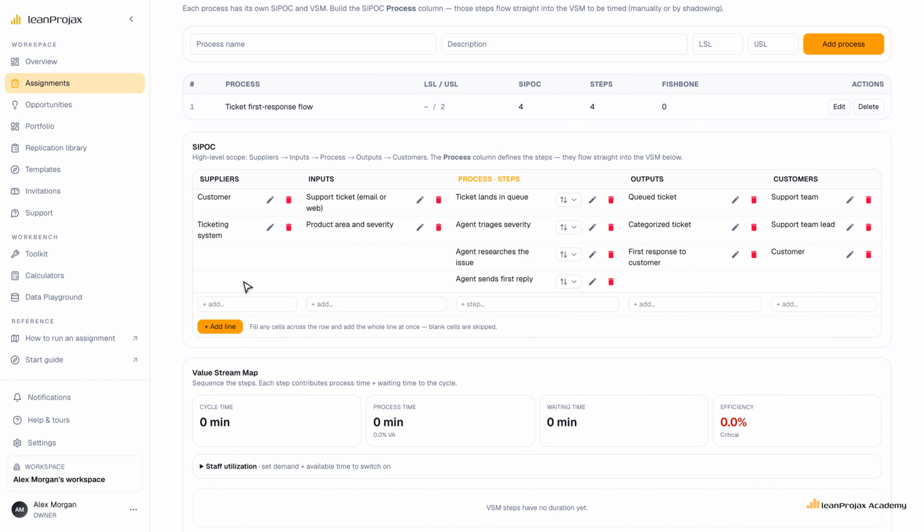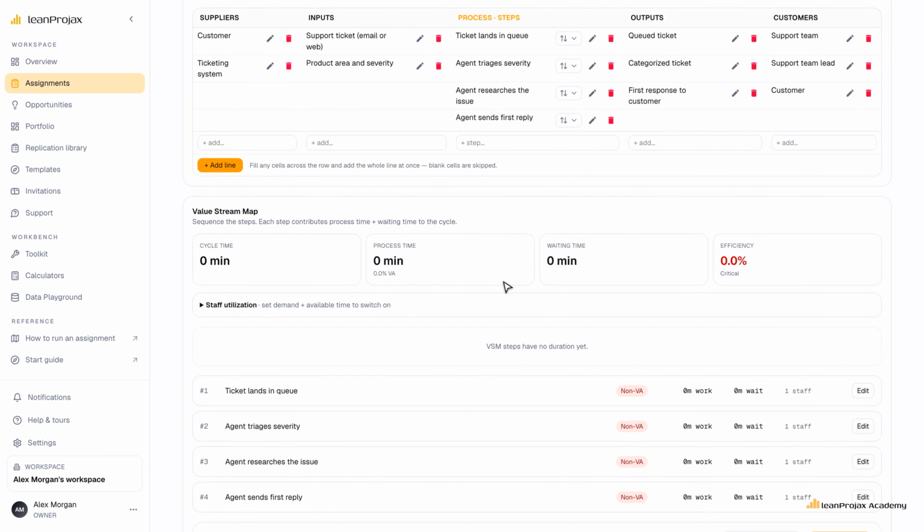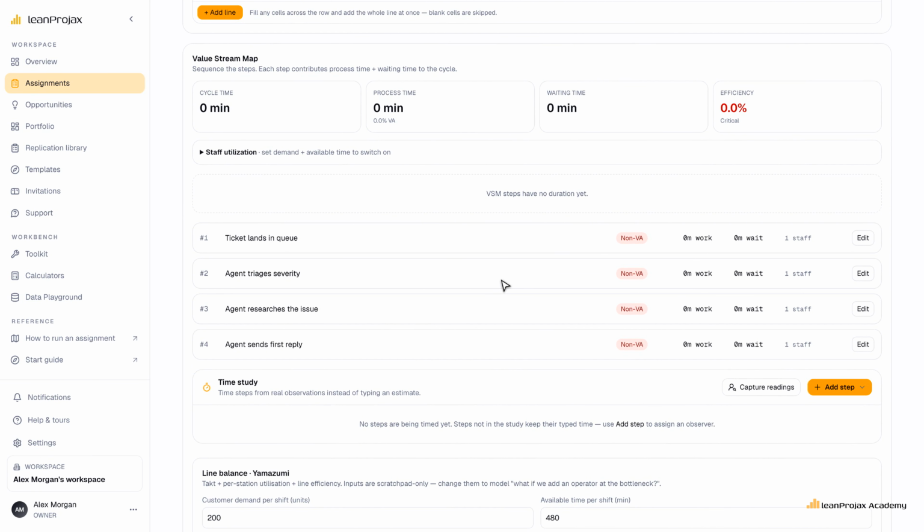Now look at the process column. 4 steps in order, exactly the border's first picture we wanted. And the tab has already promised what happens next. These steps flow straight into the value stream map below, waiting to be timed.